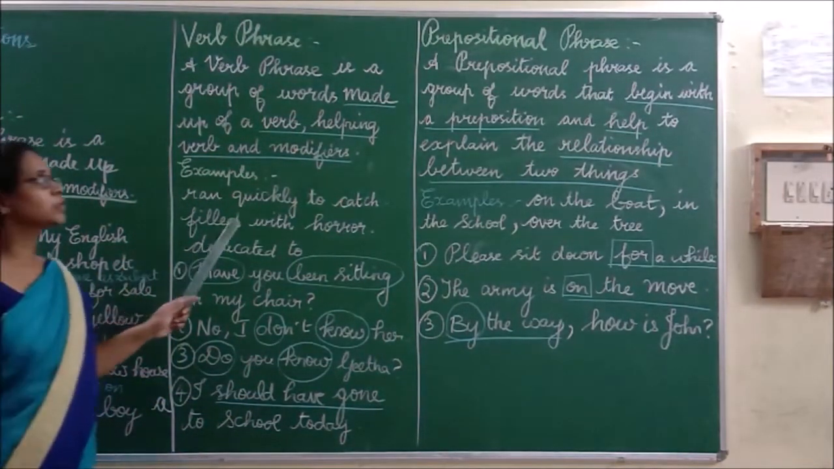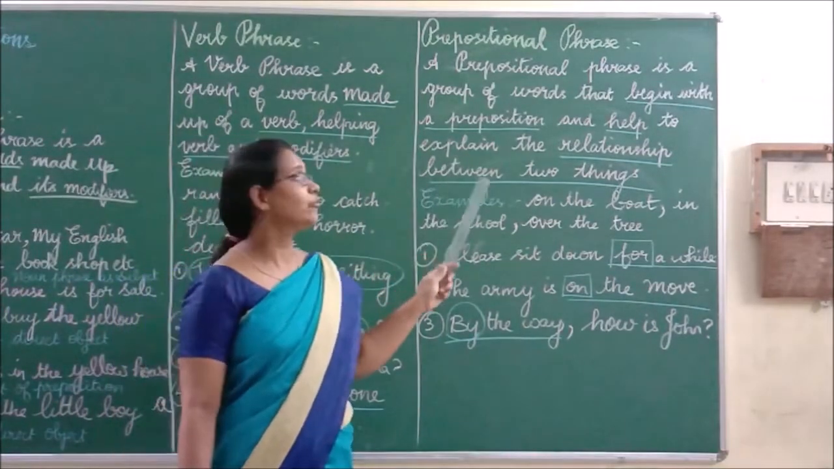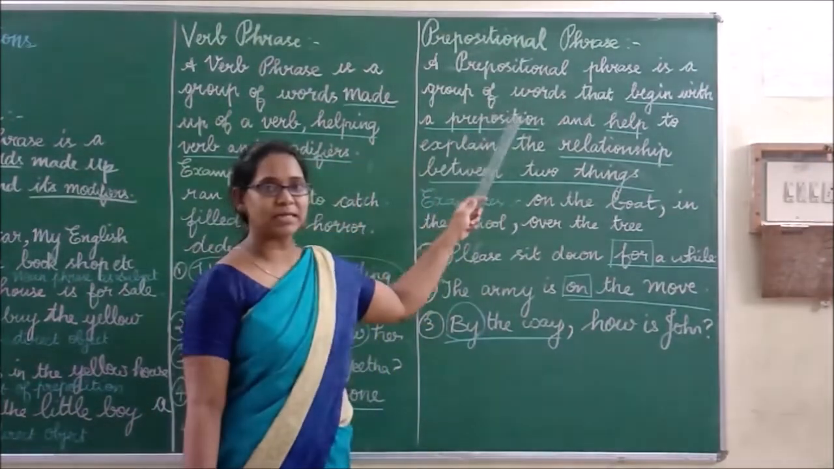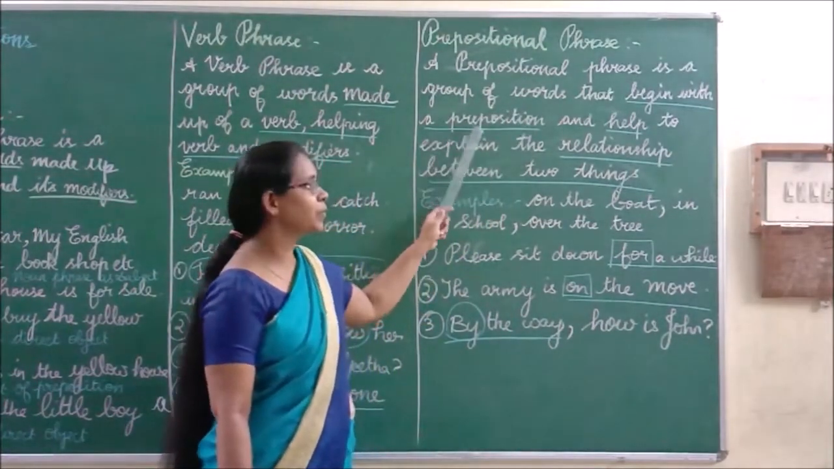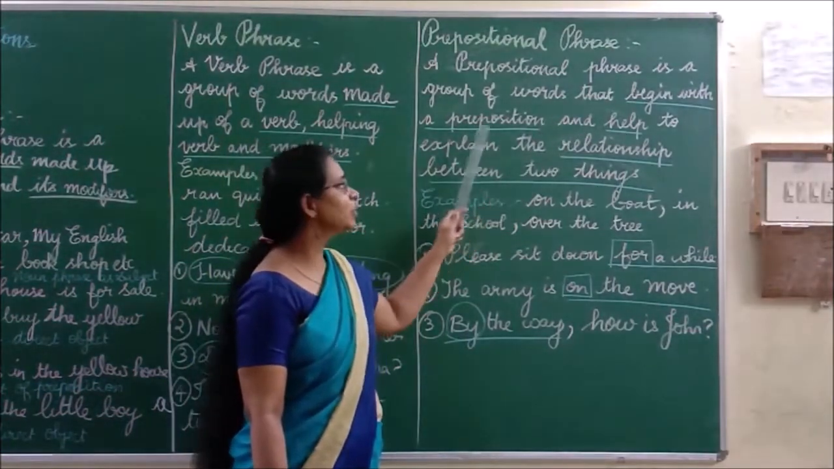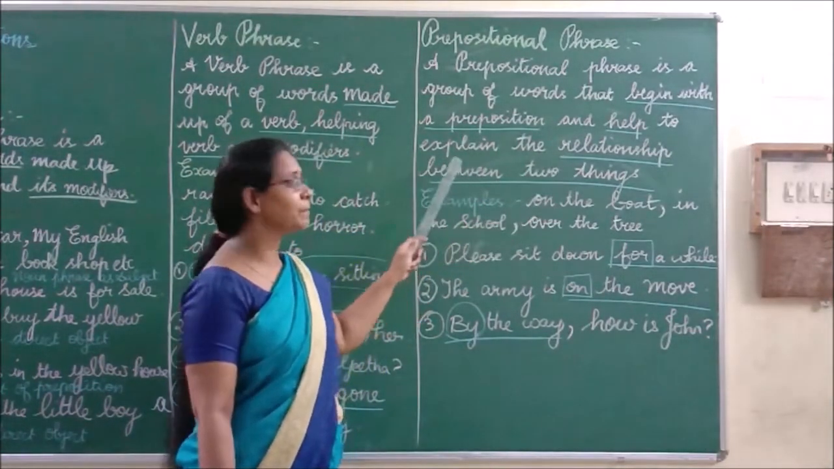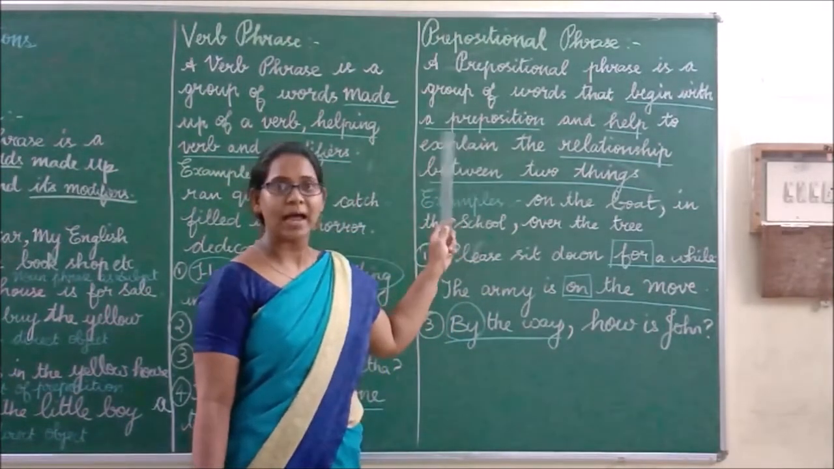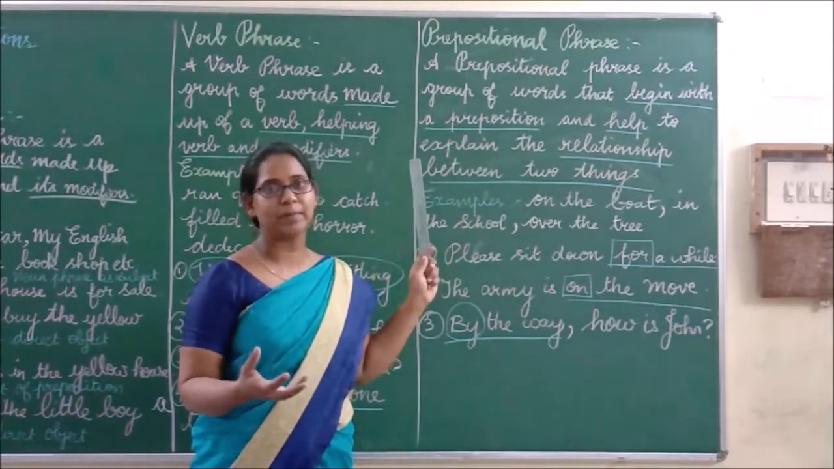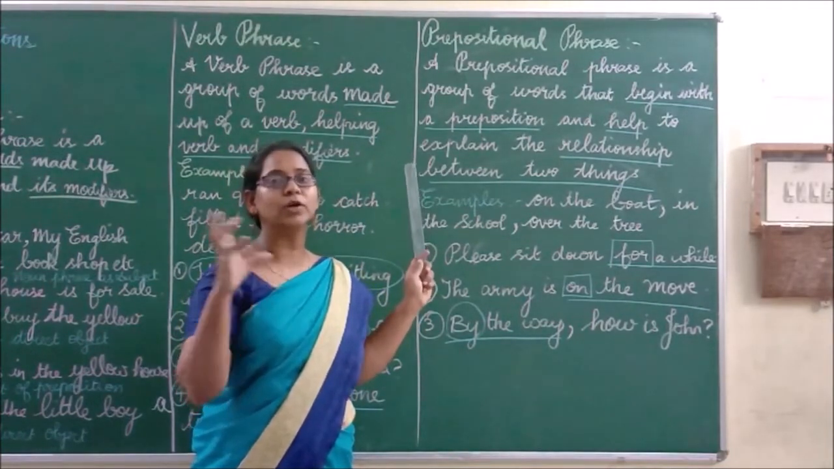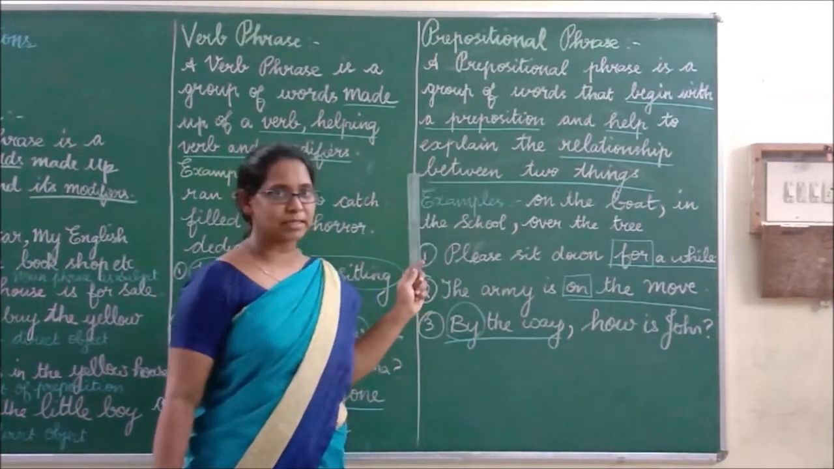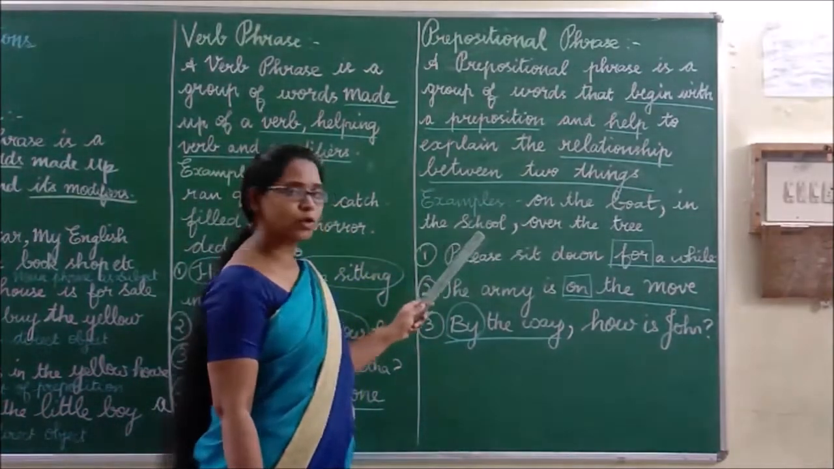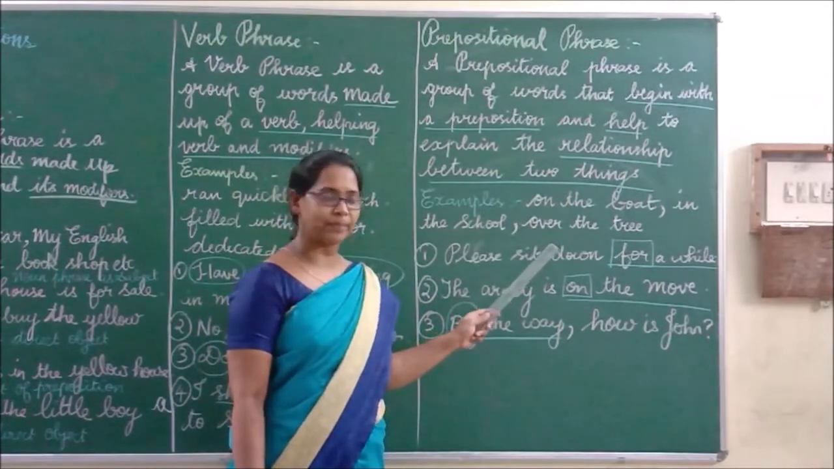Next we move on to prepositional phrase. A prepositional phrase is a group of words that begins with a preposition and helps to explain the relationship between two things. It begins with a preposition, and we know we use a preposition in order to show the relationship between words, isn't it? Examples: on the boat, in the school, over the tree.